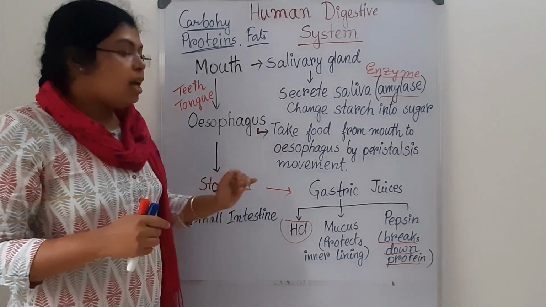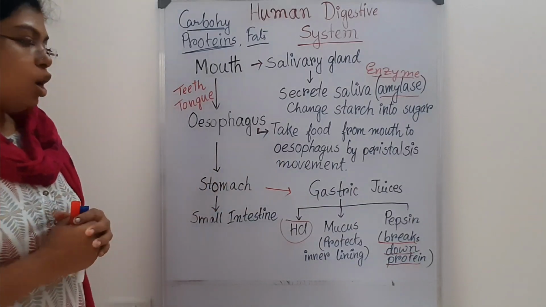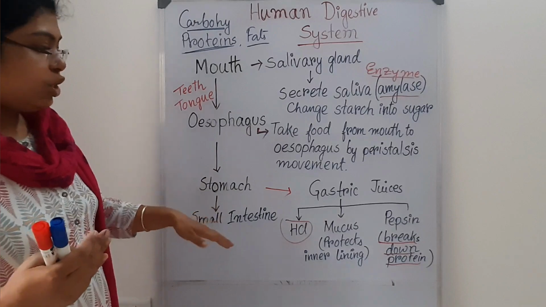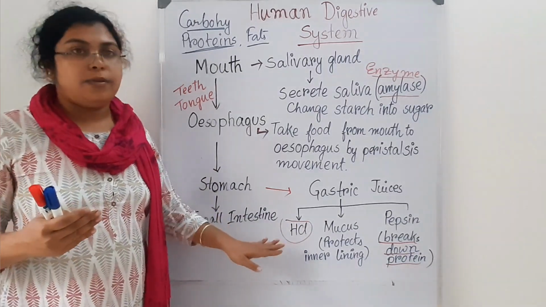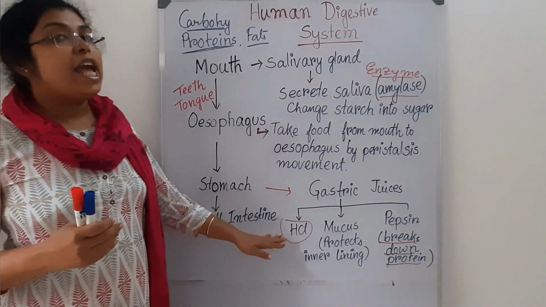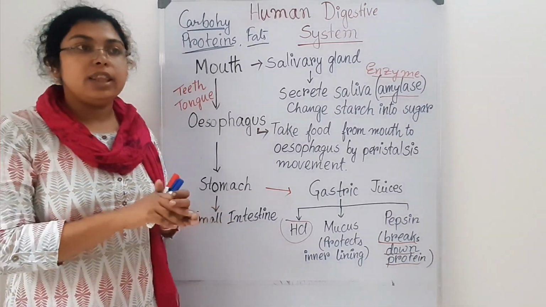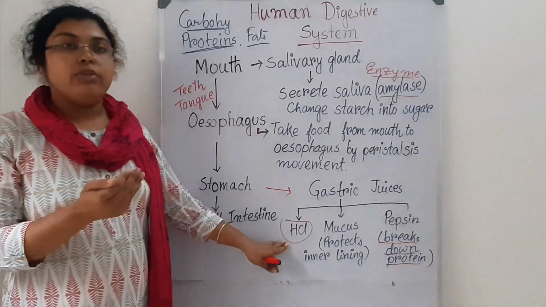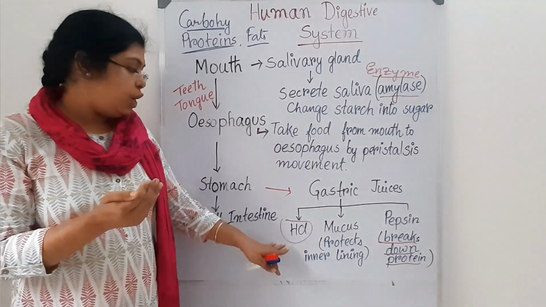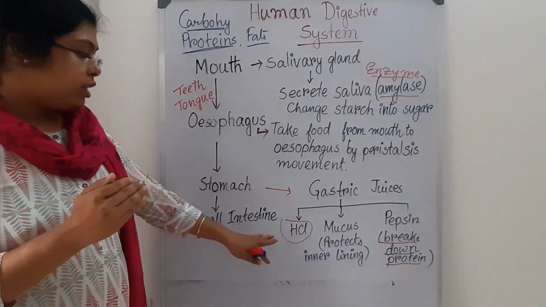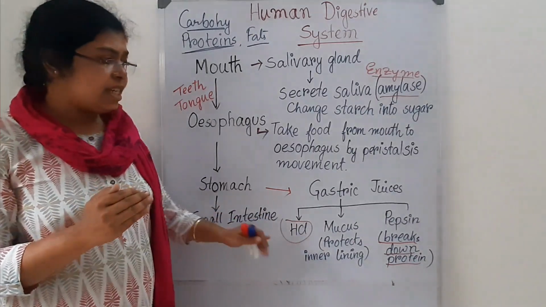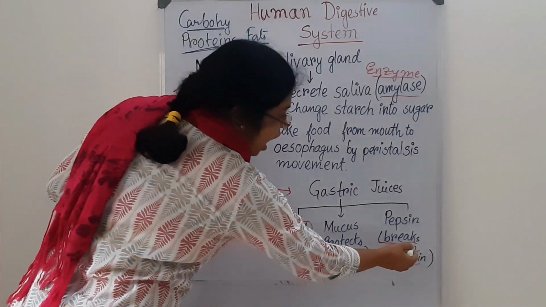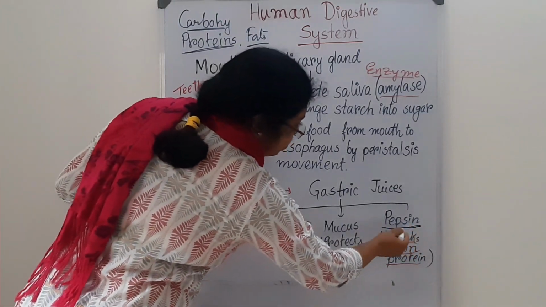Now come to the stomach. The stomach has gastric tubes. So what are the different components within the gastric juices? First is HCl. What is the importance of HCl? HCl makes the whole environment of the stomach acidic. We all know that HCl is an acid, so the complete stomach becomes acidic in nature. Why acidic? Because it enhances the activity of pepsin.